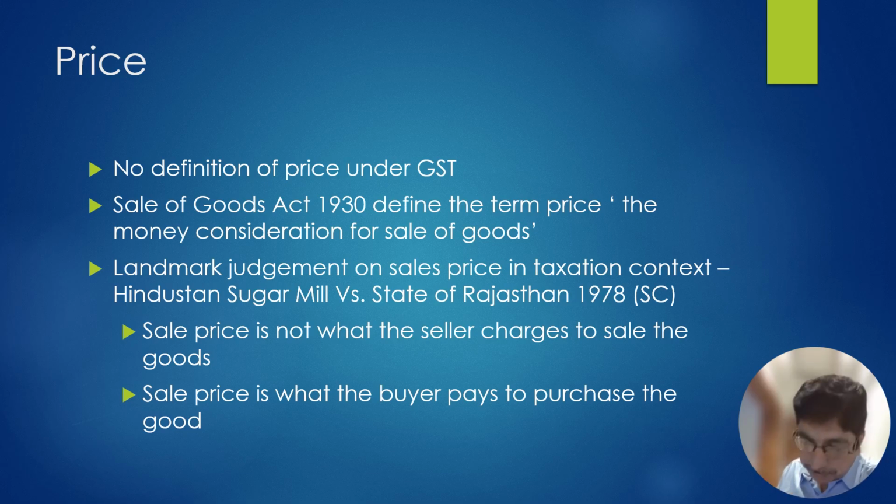because to complete the sale, to consummate the sale, the buyer needs to pay 112. From the seller's angle, the price may be 100 only because he is collecting 5 rupees to pay to the government as entry tax, 2 rupees for some transport vendor, and 5 rupees as a tax on sale of goods. Therefore, price needs to be seen from the buyer's angle and not from the seller's angle.